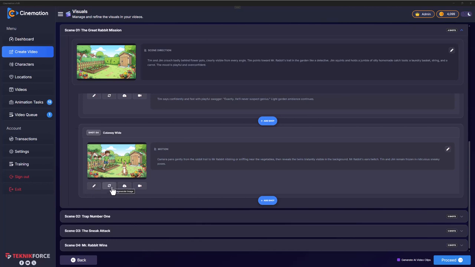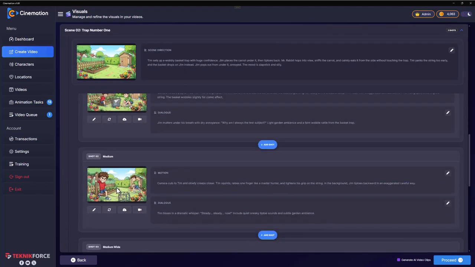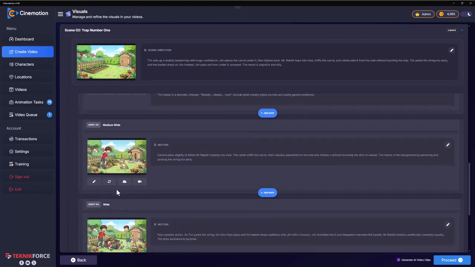You can either regenerate the image using AI, or you can modify it. So if you click on regenerate, in 90% of the cases, in most cases, the AI will automatically regenerate a better image next time. Check this out. Otherwise, you can click on modify. Maybe we'll see if we need to use that in any other clip. So here we have it. These clips look okay to me.